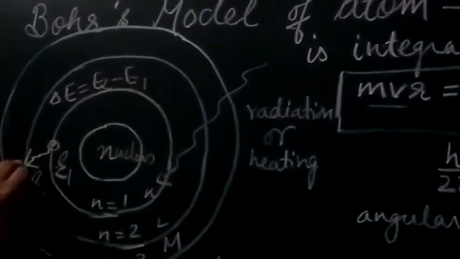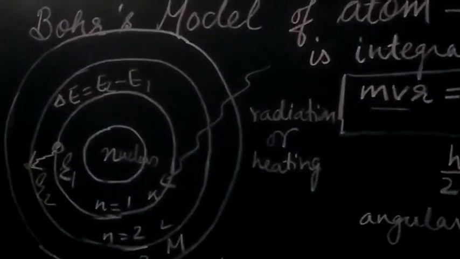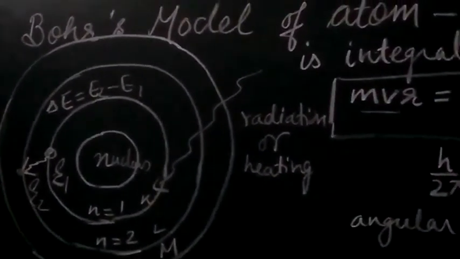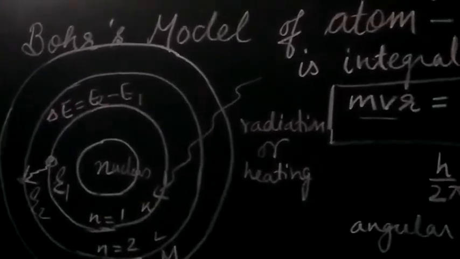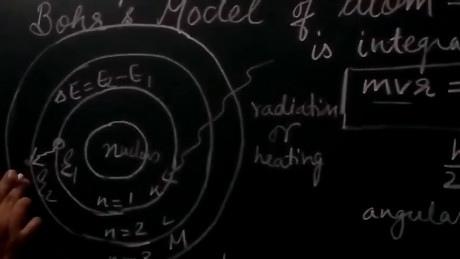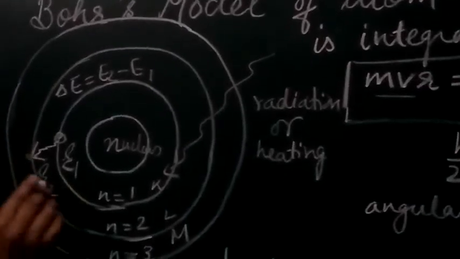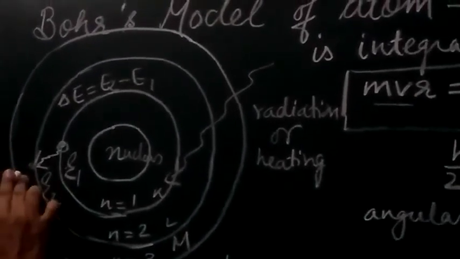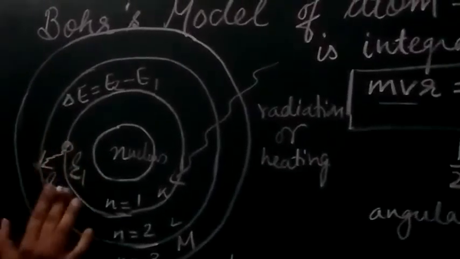Now we know that when the electron is in shell 2, this is its excited state and it is very short-lived. Short-lived means only for a small duration is the electron going to be here. Very soon it is going to release the energy and come back to its ground state.